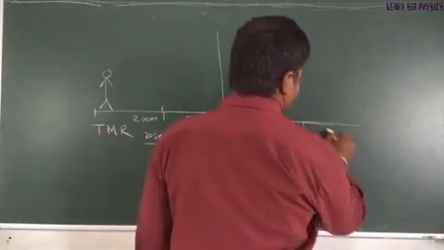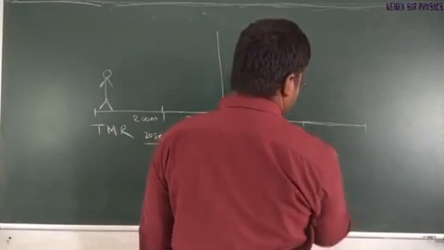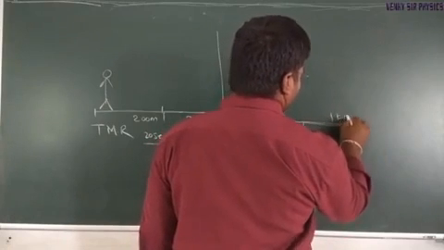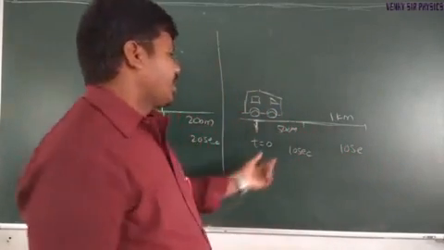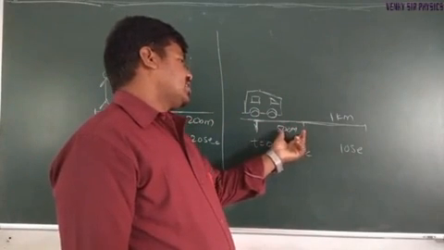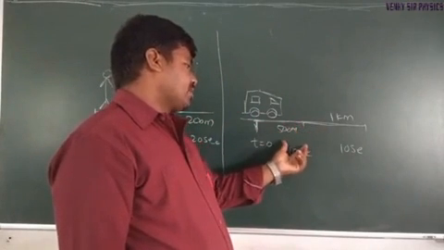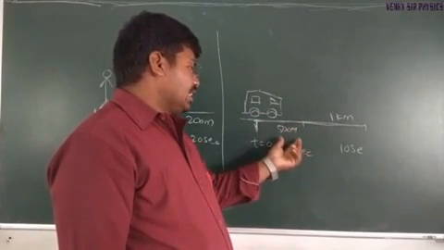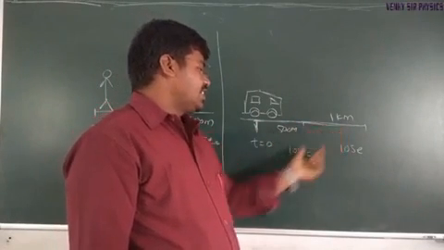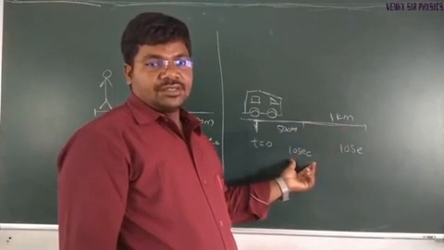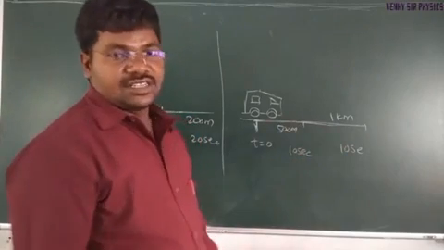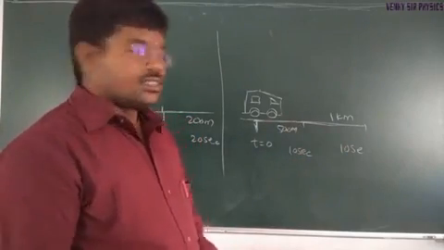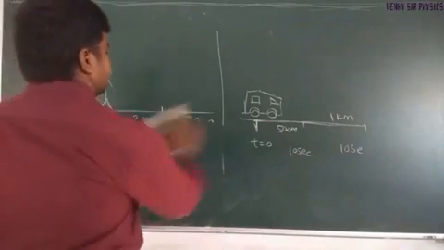In the next 10 seconds, the car covers 1 kilometer. Understand? Here, unequal distances are covered in equal intervals of time. So either distance or time changes continuously.